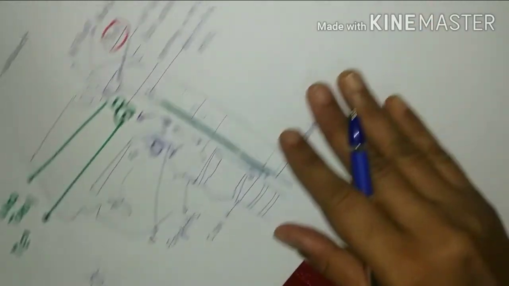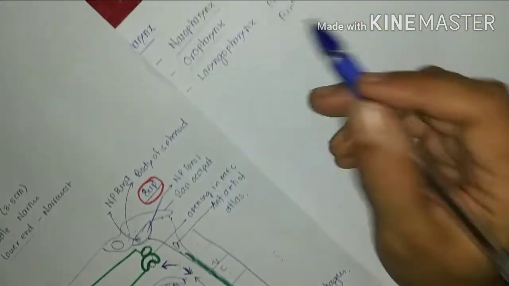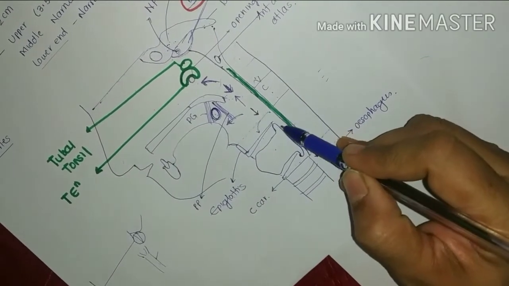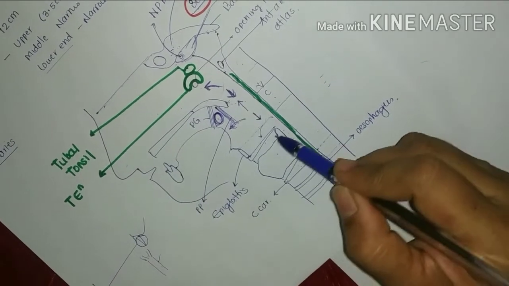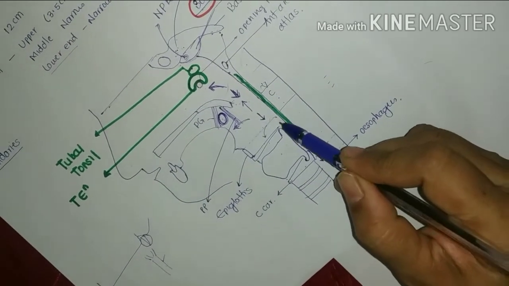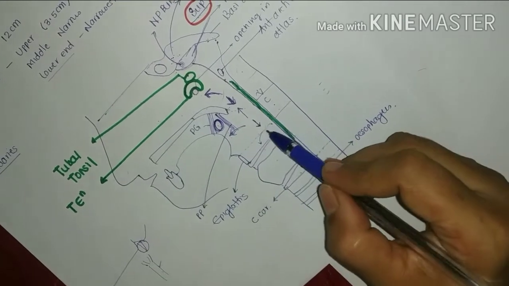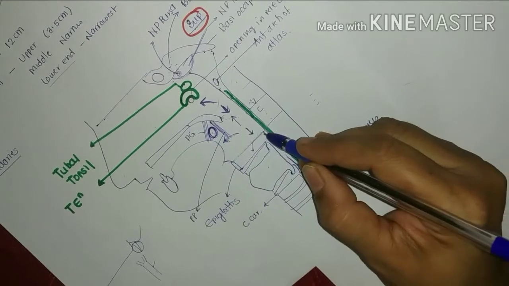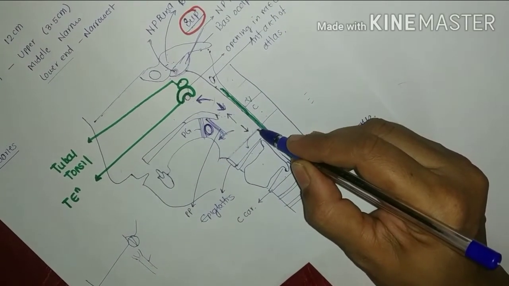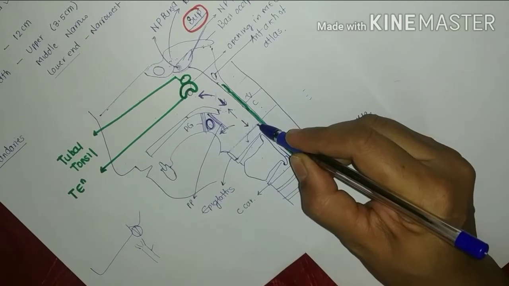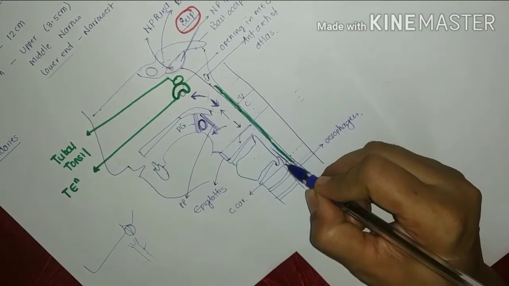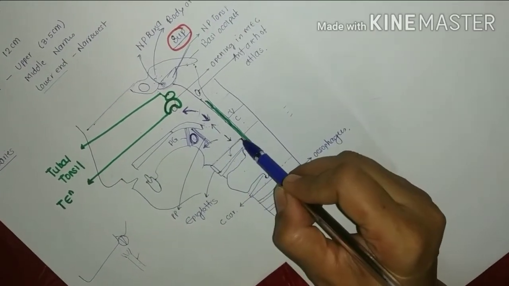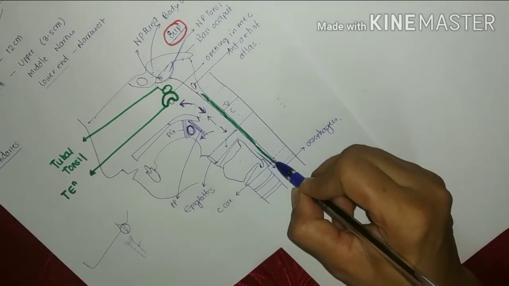Now coming to the third part, that is the laryngopharynx. So again going to the same heading. So laryngopharynx situation, it is situated posterior to the larynx. So this is larynx and it is situated posterior to the larynx. What is its extent? Up to this was the extent of oropharynx. So it extends from upper border of epiglottis to the lower border of cricoid cartilage.